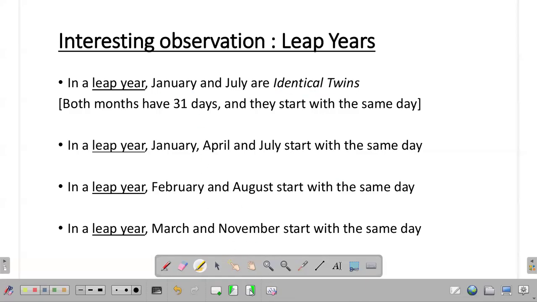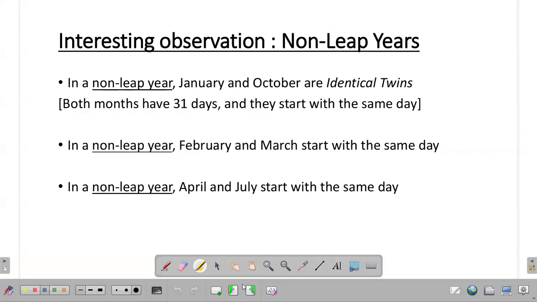Now, similarly, for a non-leap year, a similar observation can be made. In a non-leap year, January and October can be considered identical twins. January has 31 days. October also has 31 days. And they start with the same day in a non-leap year. And in a non-leap year, February and March start with the same day. And in a non-leap year, April and July also start with the same day.